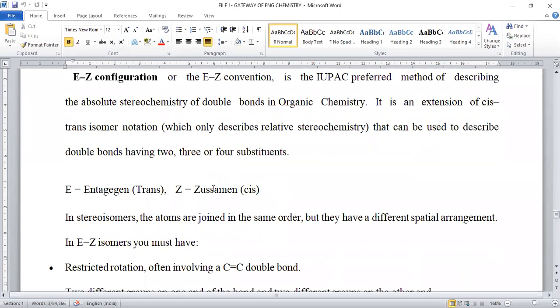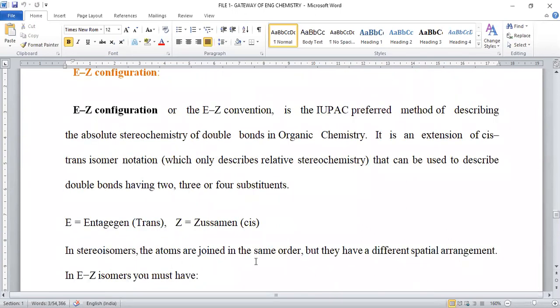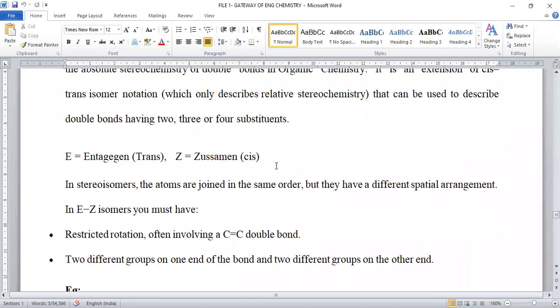Right. So according to this EZ nomenclature, E stands for entgegen and Z stands for zusammen. Entgegen is almost similar to trans configuration. Z is almost similar to cis configuration, right?